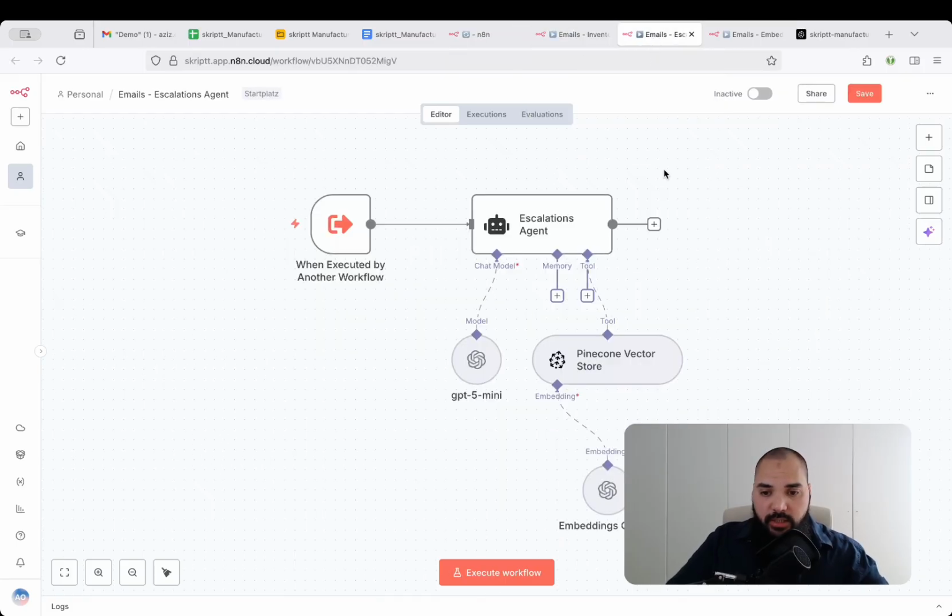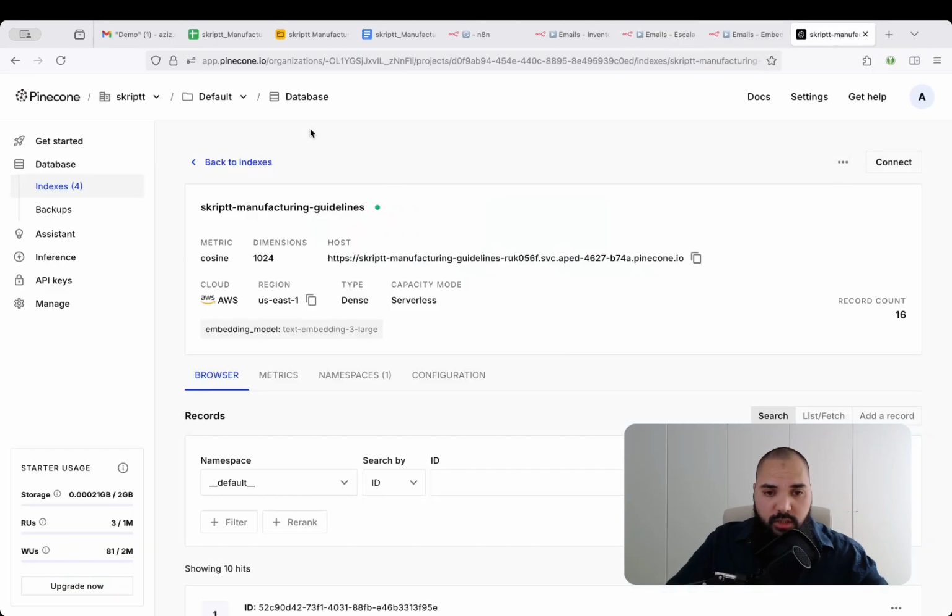Now, the last part is that we want to get into the escalations agent again. So we already said that we have access to a vector store, right? And now I'm going to jump into my Pinecone dashboard, which you see here. And here you can see that we have, within my Pinecone account in my organization, and now the default project, and then I'm within a specific database, and this specific database is this one. So this is what I call Skript Manufacturing Guidelines, right?